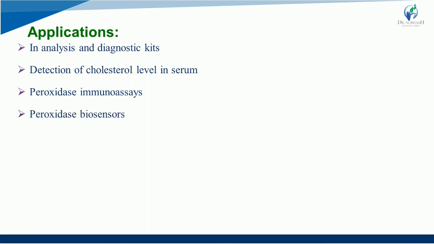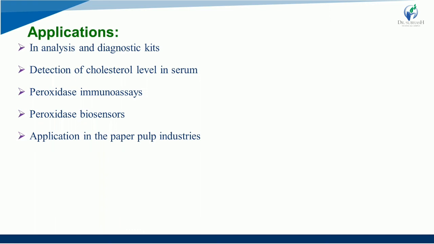Now next is peroxidase biosensors. We have already gone through biosensors. This is one of the fields that will offer great advantage for peroxidase application, comprising electrochemical biosensors, and these can be used in analytical systems for determination of hydrogen peroxide and organic hydroperoxide, right? So this is again important.